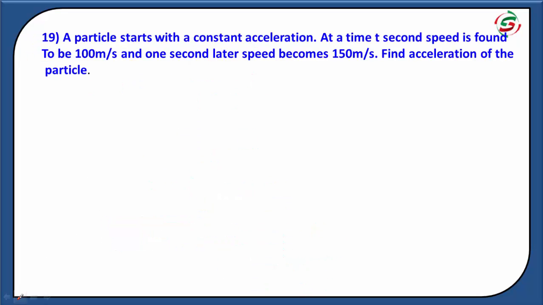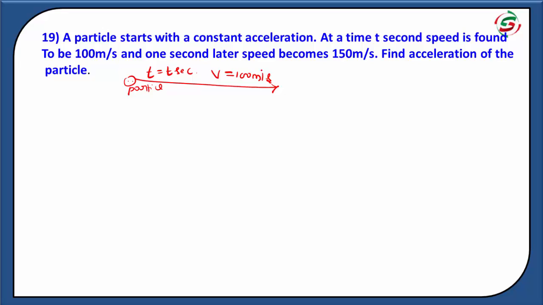And the next question is: a particle starts with a constant acceleration. It moves with a constant acceleration. At time t seconds, speed is found to be 100 meter per second, means v is equal to 100 meter per second.